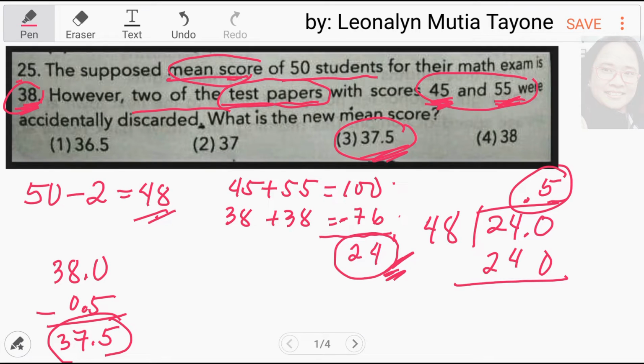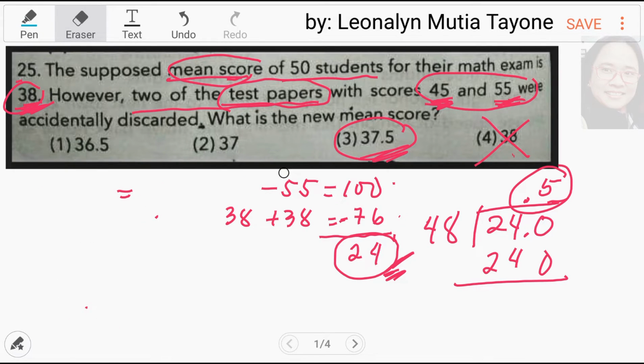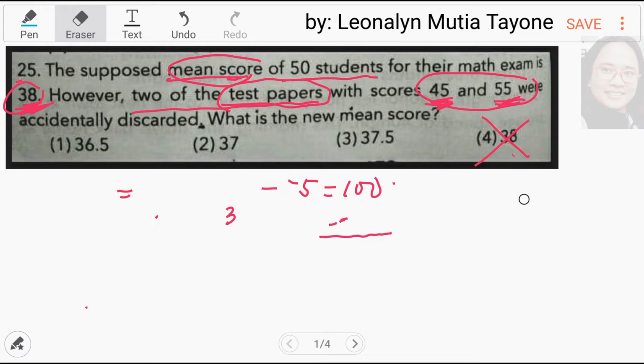Meron yatang sumagot doon na 38. Kapag ang nawala ay more than pa sa average, ang new mean score yan ay always less than dito sa given na average. Yan ay 38, it should be less than 38. So, eliminate na yan siya. Para mas lalong maintindihan ito, delete muna natin ito. Magbigay tayo ng another example na mas klaro sa inyo.